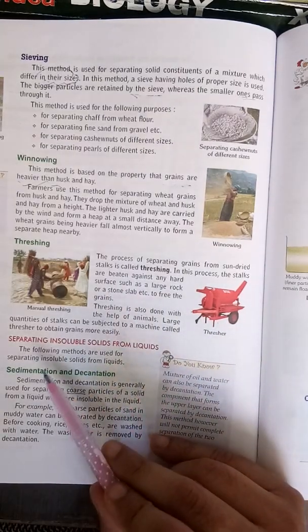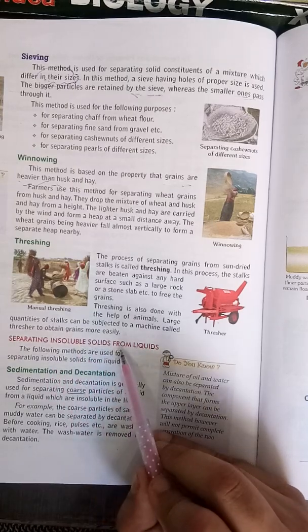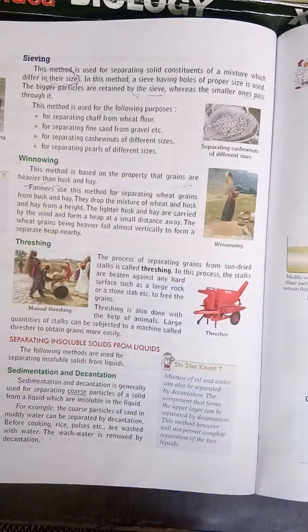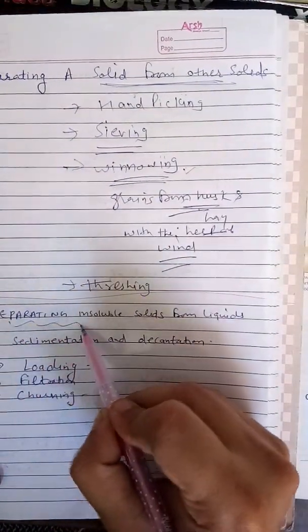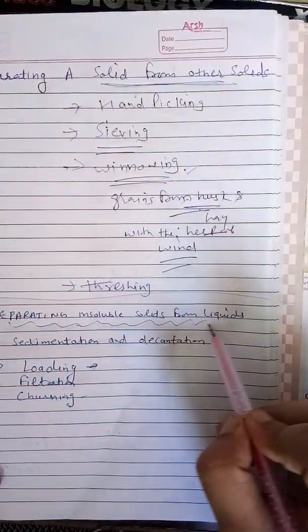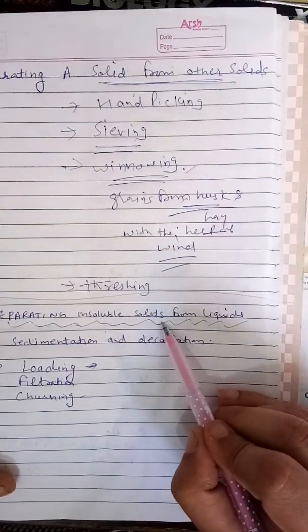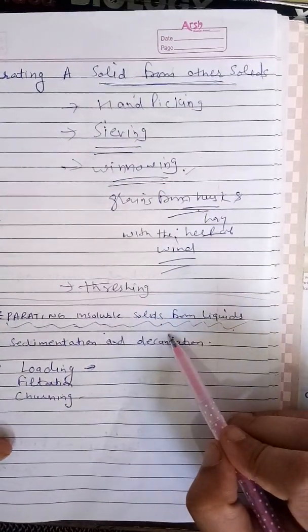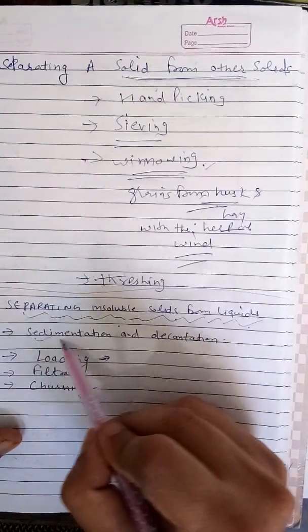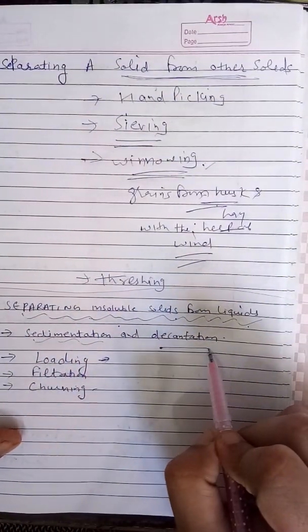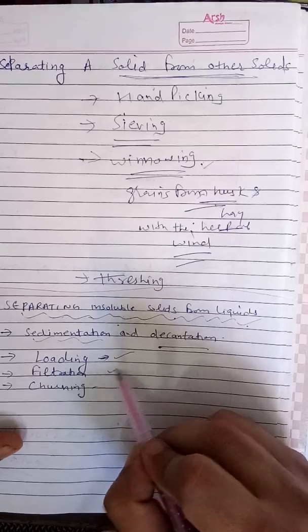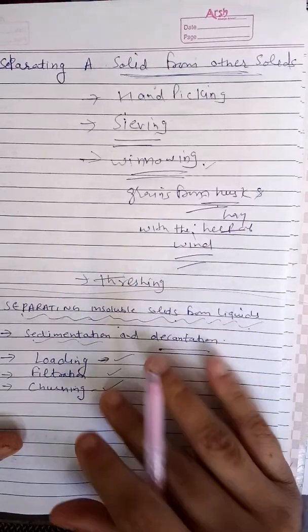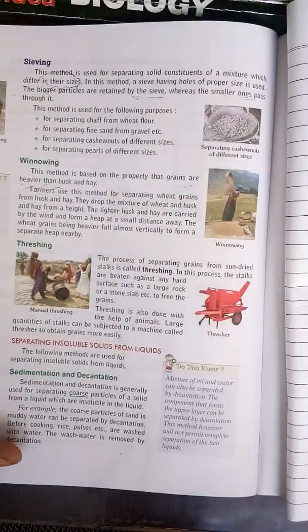Next topic, beta, separating insoluble solid from liquid. How can we do that separation? Insoluble solids means those which are not mixed in any liquid. For that we use different methods like sedimentation, decantation, loading, filtration and churning. We will discuss these methods one by one.